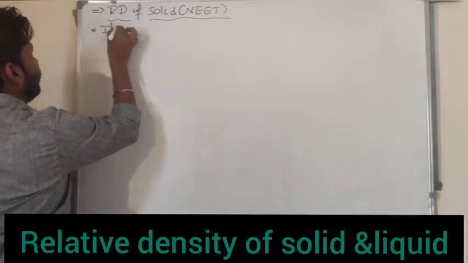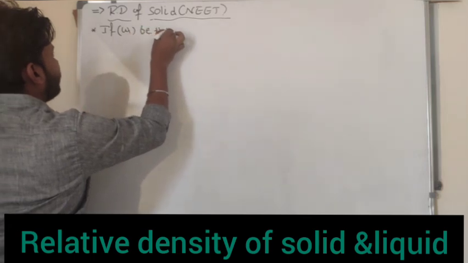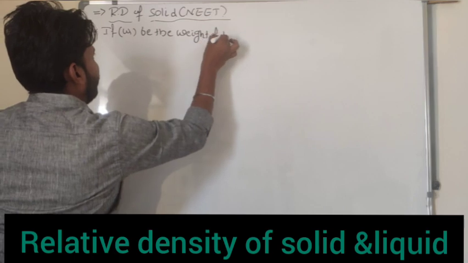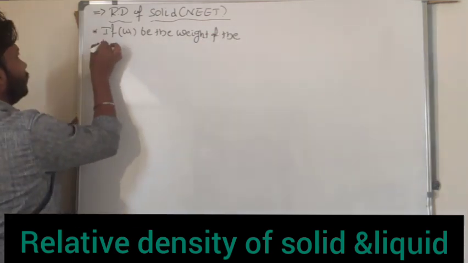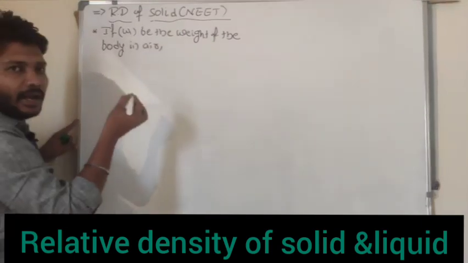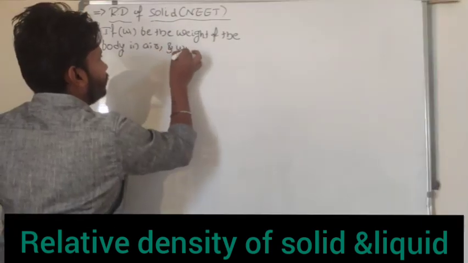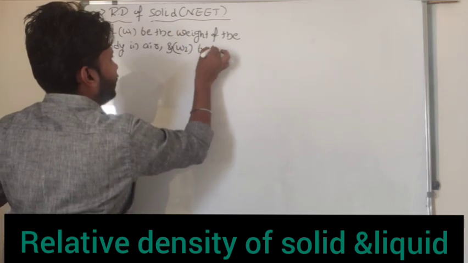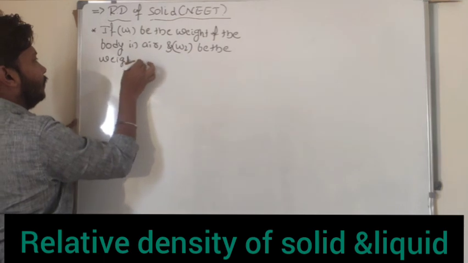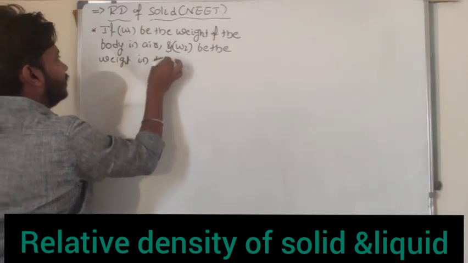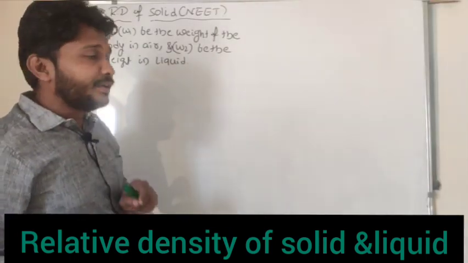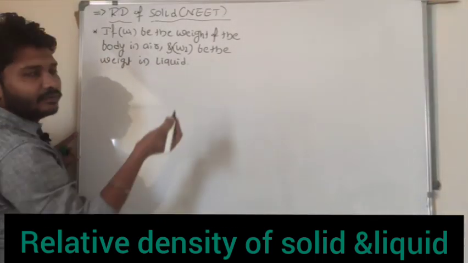For example, if W1 is the weight of the body in air and W2 is the weight in liquid or water, now we can consider the relative density of the solid.